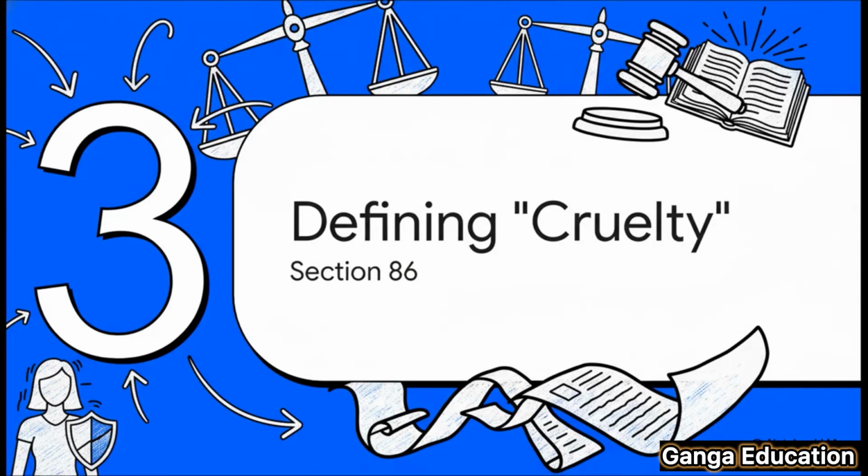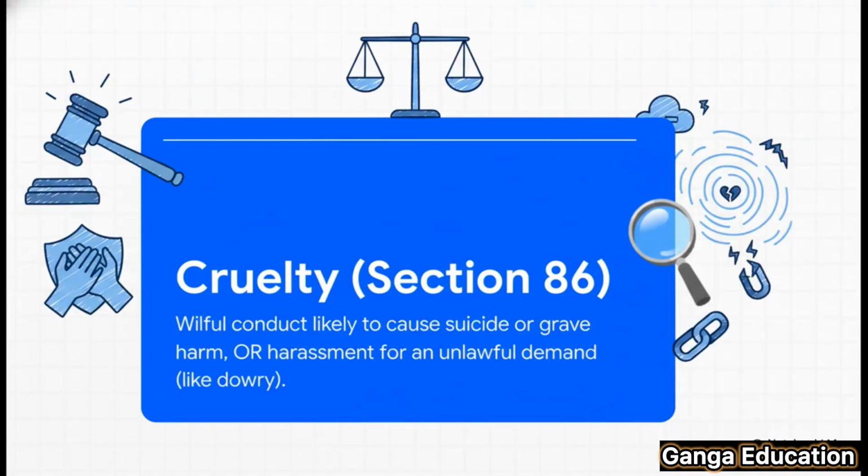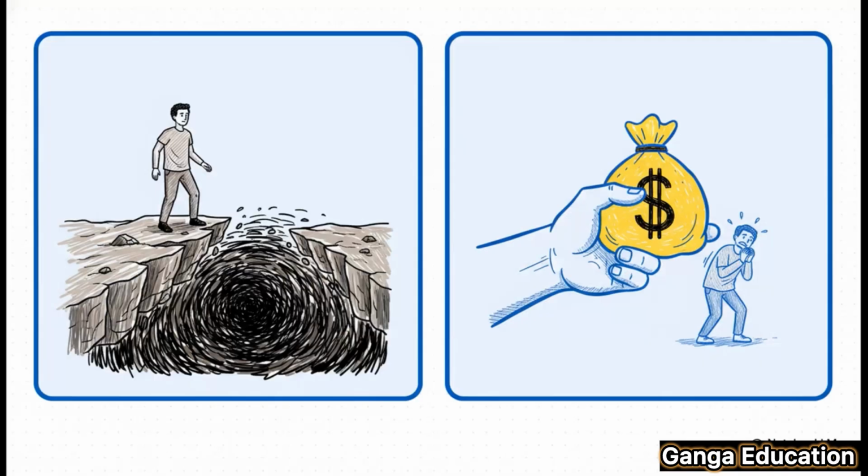Okay, so we've been throwing around this word cruelty a lot. But what does it actually mean in the eyes of the law? Well, that's exactly what Section 86 is for. It gives us the official definition. So the law lays out a very clear two-part definition. And it's written this way on purpose, to be specific, but also broad enough to cover a whole range of abusive behaviors.